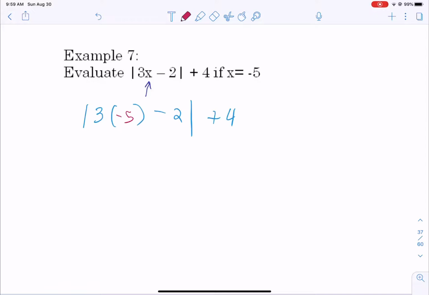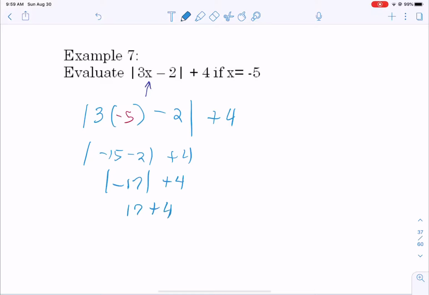So now let's just follow order of operations. So we're going to multiply the 3 and the negative 5 to get negative 15. We're going to get negative 17 inside our absolute values, which becomes a positive 17. 17 plus 4 is 21. Done. You can't go further. There's nothing else for us to do or solve. So just stick the value in and simplify it as much as you can.